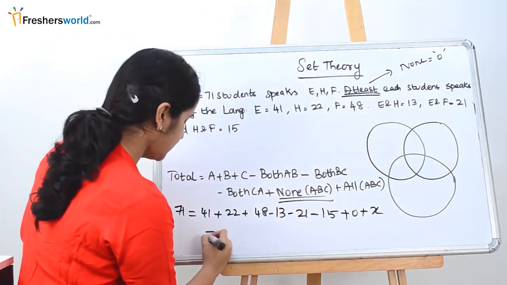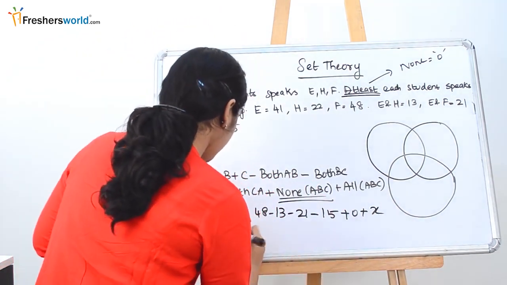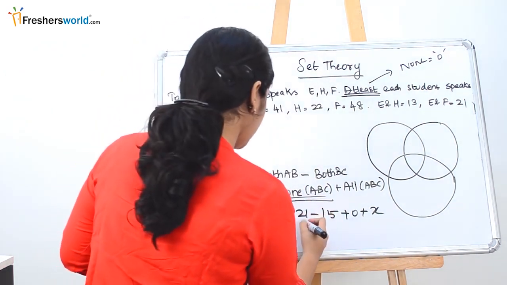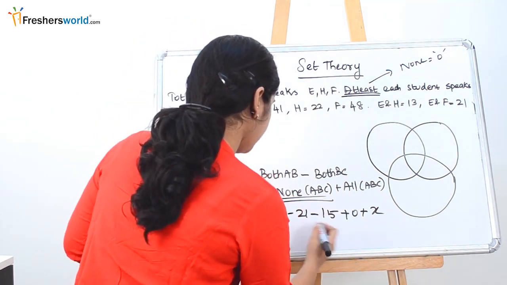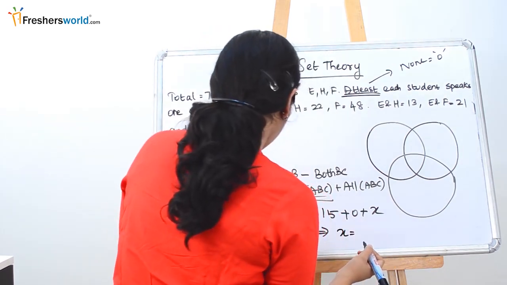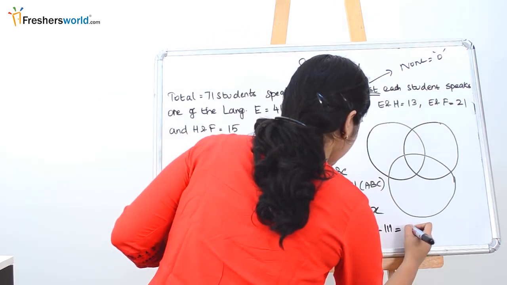So add all this. 41 plus 22 plus 48 is nothing but 111, minus 13 plus 5, 4, 9, 49, plus x. So x is equal to, 49 comes here, so 120 minus 119, which is nothing but 9.